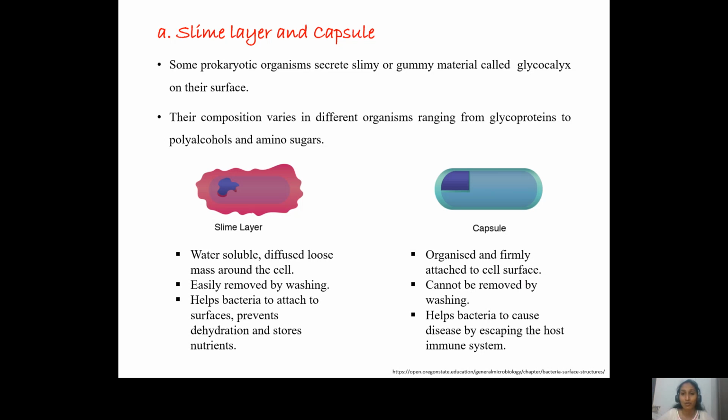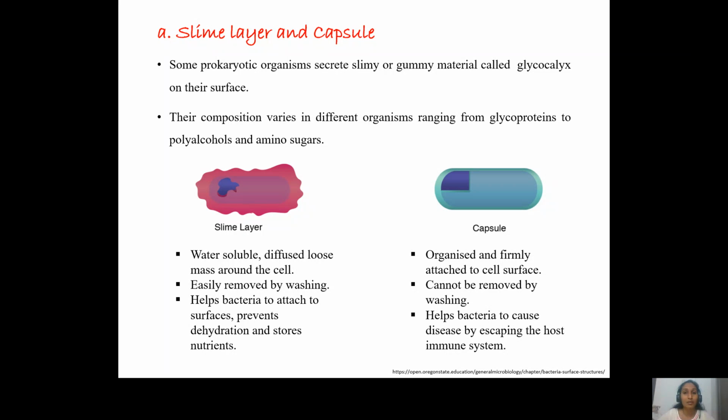On the other hand, the major function of the capsule is to give protection to the bacterial cell. When any pathogenic microorganism enters our body, the macrophages, which are the immune cells, will come and engulf that bacteria and digest it. However, when bacteria contain this capsule, because it is slippery, it can escape from phagocytic activity and thereby attach to our cells and cause disease. So the capsule is majorly present in pathogenic microorganisms.